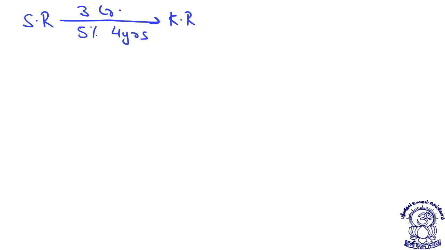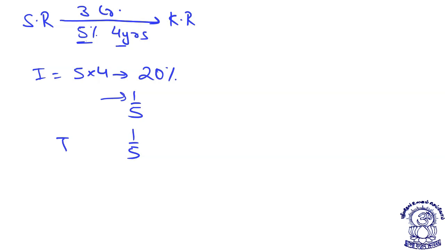See, what I say is 5% for 4 years directly means what will be the interest? Interest will be 5 into 4, that is equal to 20%. So easy. 20% means 1 by 5. Interest will be 1 by 5 of 3 crore, that is 3 crore means 300 lakhs, that will be 60 lakhs.